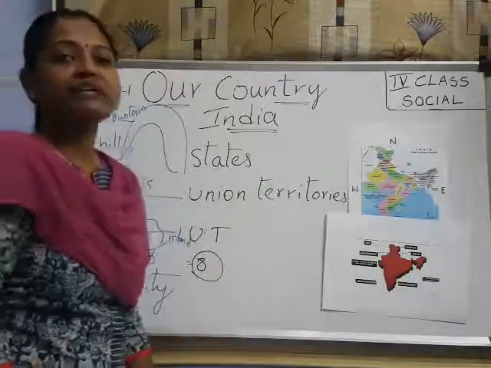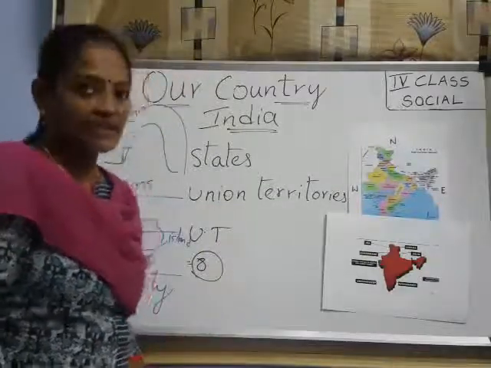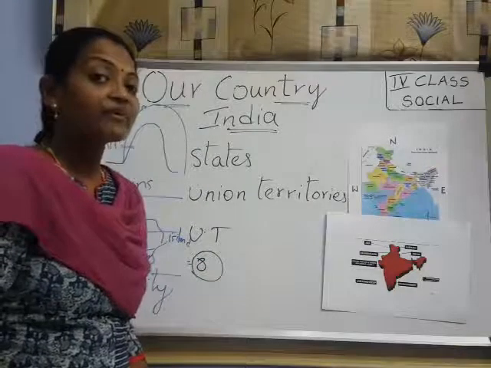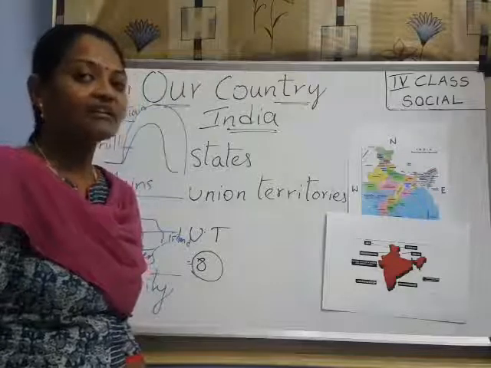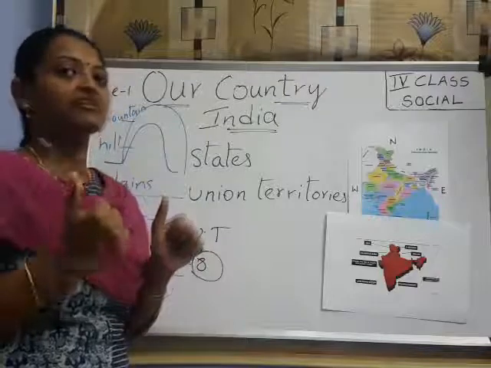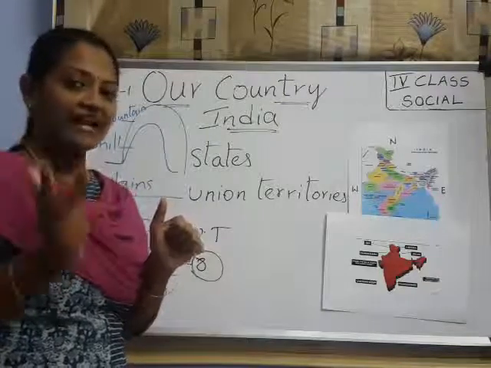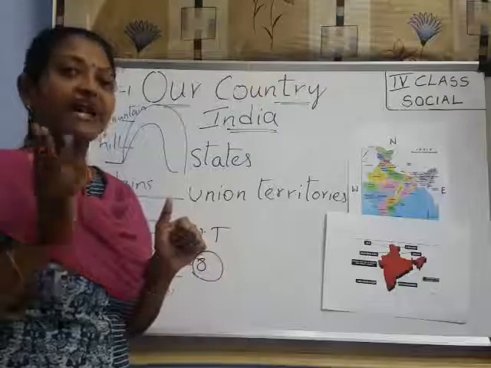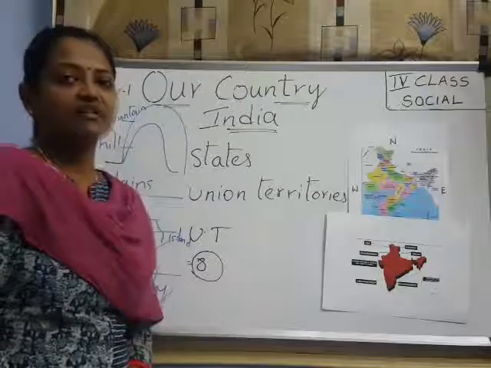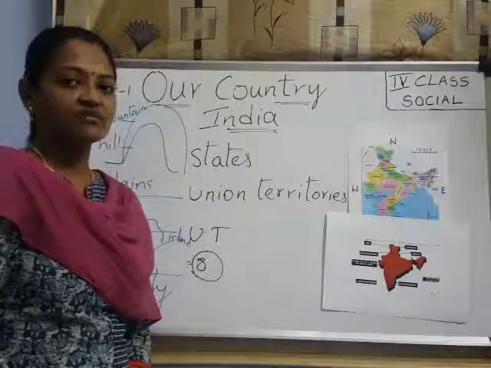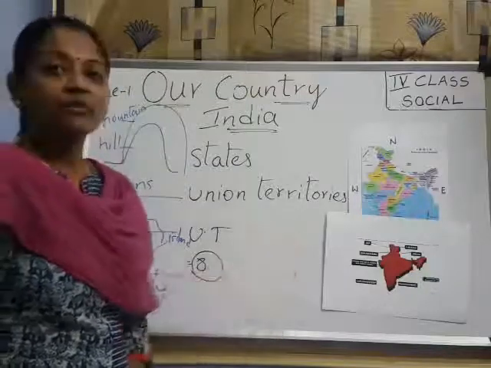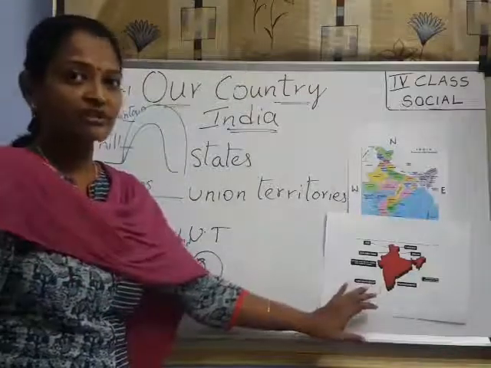Okay. Now tell me quickly, how many states do we have? 28. How many union territories do we have? 8. Okay. How many physical features do we have? Total 6. Right? What are those? Mountains, plains, coastal areas, plateaus, islands and deserts. Right? 6 physical features. Right, children? Read all those physical features of India. Now, I am going to show you a small video about Union Territories.